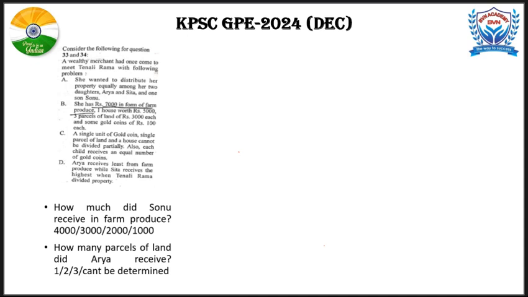First condition, she wanted to distribute her property equally among her two daughters, Arya and Sita, and one son, Sonu. So, there are three children: Arya, Sita, and a son by name Sonu.